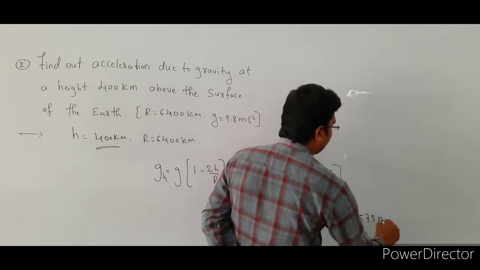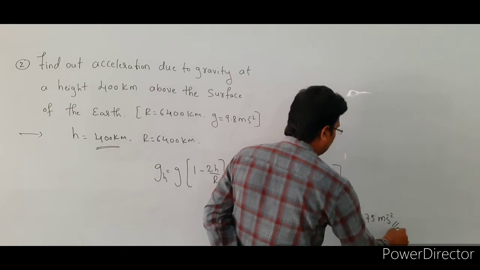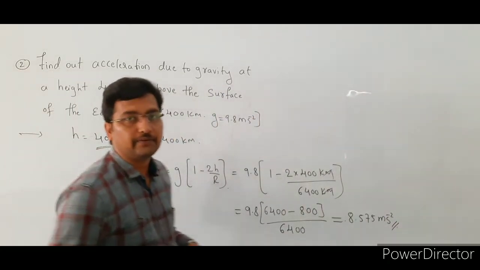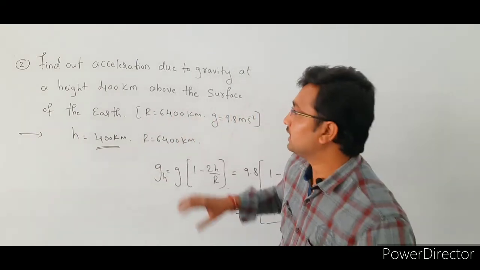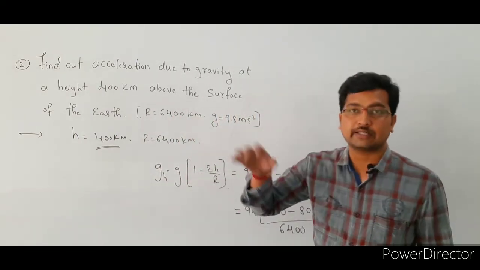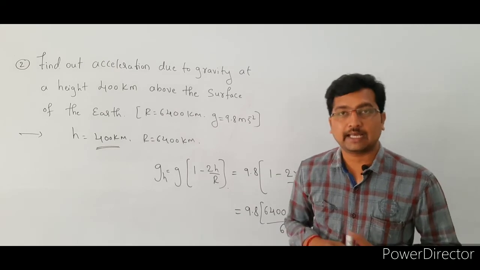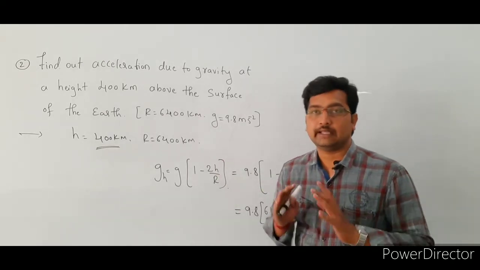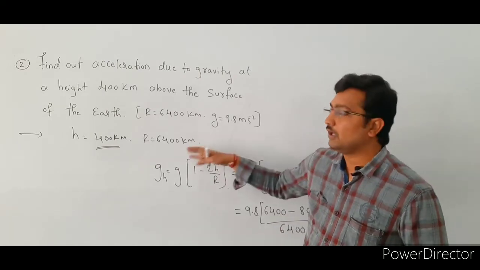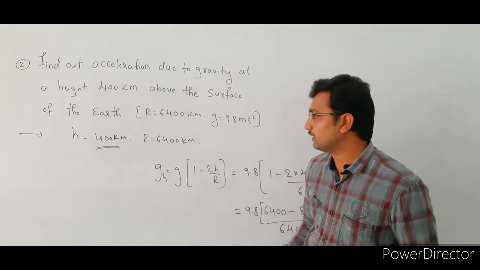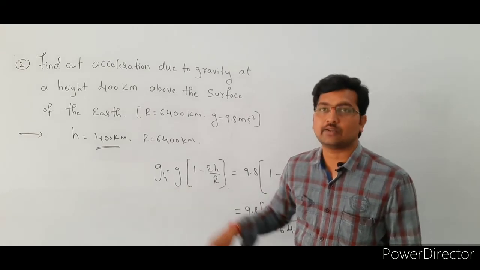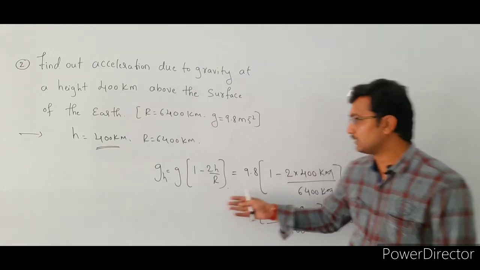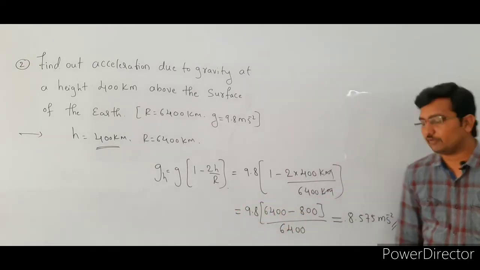So 8.575 meter per second square, right. This is the acceleration due to gravity at a height 400 km from the surface of the earth. This problem is also based on the variation of acceleration due to gravity above the earth's surface, but the only difference is that here the h value is very small compared to the radius of the earth. That's why we are using the formula g suffix h is equal to g bracket of 1 minus 2h by r.